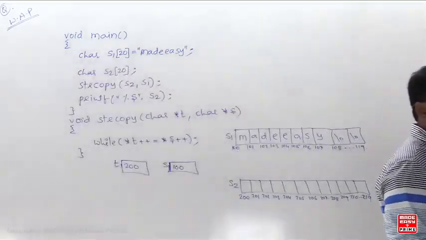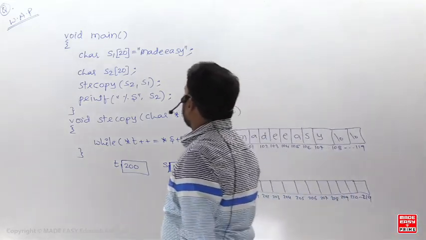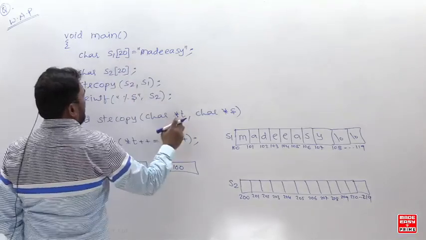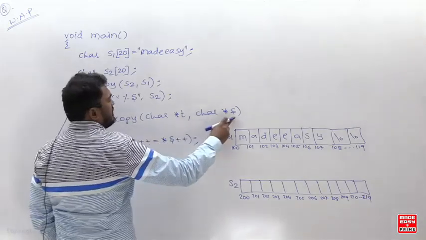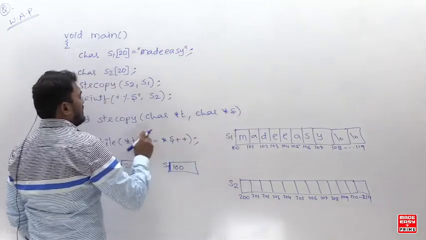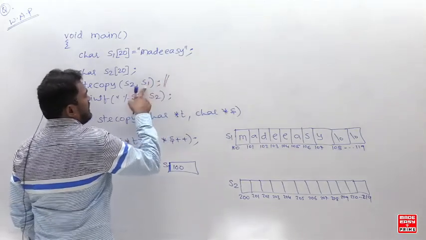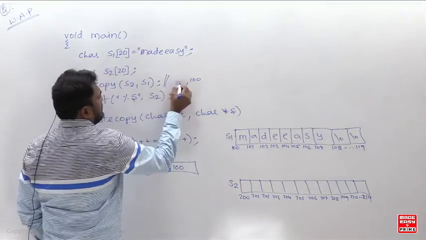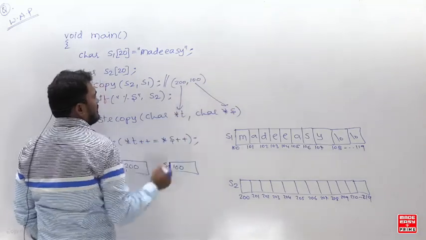So झटका लगेगा तुमको, so पूरा समझने में, right? Yeah, S1 is the source string, and S2 is the target string. Okay, right. So now understand here, just listen. That is received into pointer variable S, and this is received into pointer variable T. S1, what you are passing in the function? S1 base address. What is S1 base address? 100. Comma, S2 base address. How much is S2 base address? 200. So this 100 is received into pointer variable S, and 200 is received into pointer variable T.